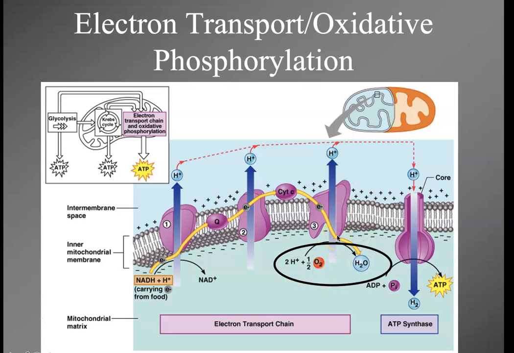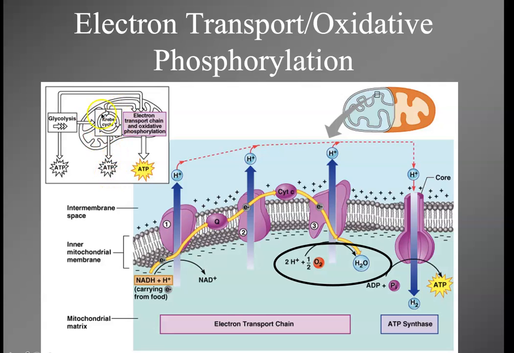Okay, so I've gone through the steps of anaerobic glycolysis. When there's not oxygen, you end up with lactic acid and some energy. When there is oxygen, you end up with pyruvic acid, which then goes into the Krebs cycle, and also you get potential energy that comes into the mitochondria. You go into the Krebs cycle. You then get the NADHs, the potential energy, the FADH2s, potential energy. They're potential energy because they can be used to make ATP. You get CO2 from the Krebs cycle, and you get a little bit of ATP.